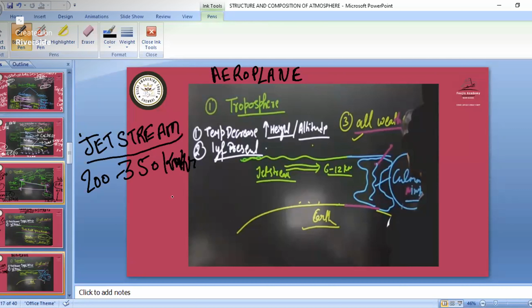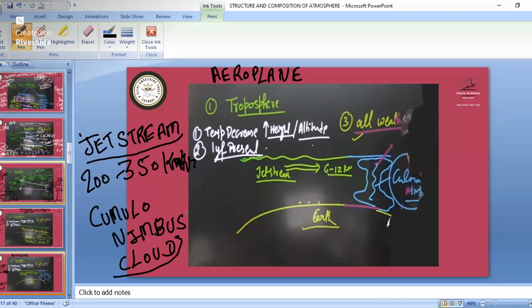Because we have the presence of jet stream, that strong wind blowing in this troposphere part. Then we also have one more cloud, that is known as the cumulonimbus cloud. See, when we have a huge thundering sound with the lightning, that happens because of the bursting of this cumulonimbus cloud.